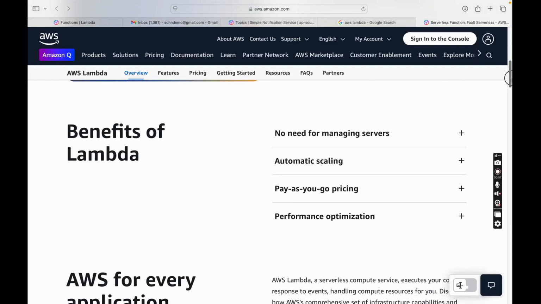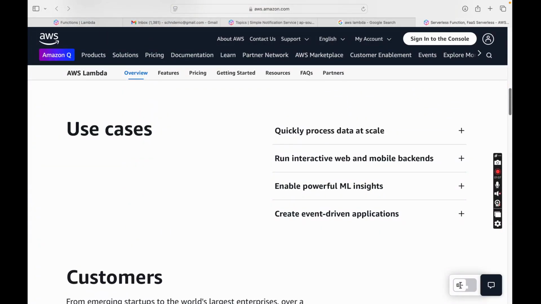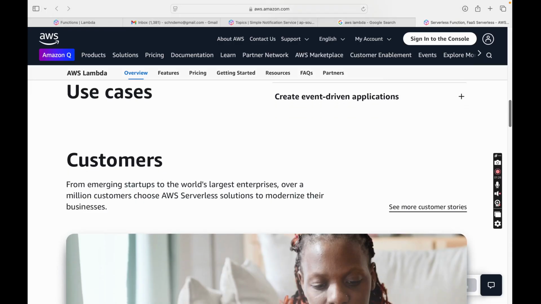So these are the benefits of AWS Lambda, like no need to manage servers, automatic scaling, pay-as-you-go pricing. This is what we were talking about, and there are performance optimizations also. Now use cases: we can quickly process data, run interactive web and mobile backends, enable powerful ML insights, and create event-driven applications. This is very important. If there are events, we can actually trigger the Lambda functions based on certain event actions.